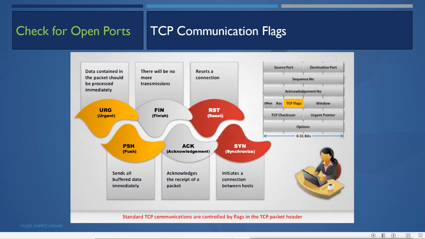So these are the communication flags we have of TCP. Not only do we have SYN and ACK, we have multiple different flags also. Like the URG flag, for urgent. This means the data contained in the packet should be processed immediately. Now after establishing the connection, they will send the data to each other. Like the client will send data to the server and then the server can send data to the client.